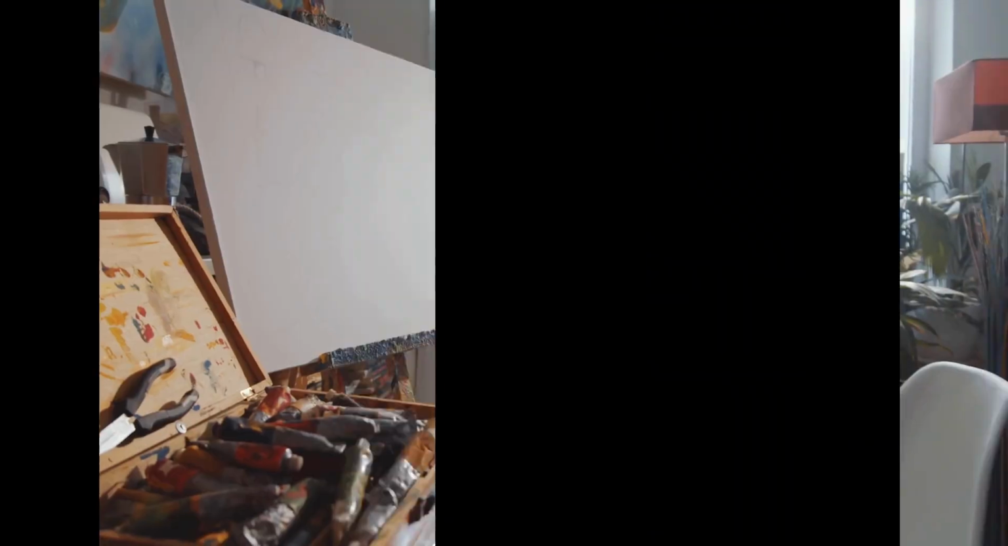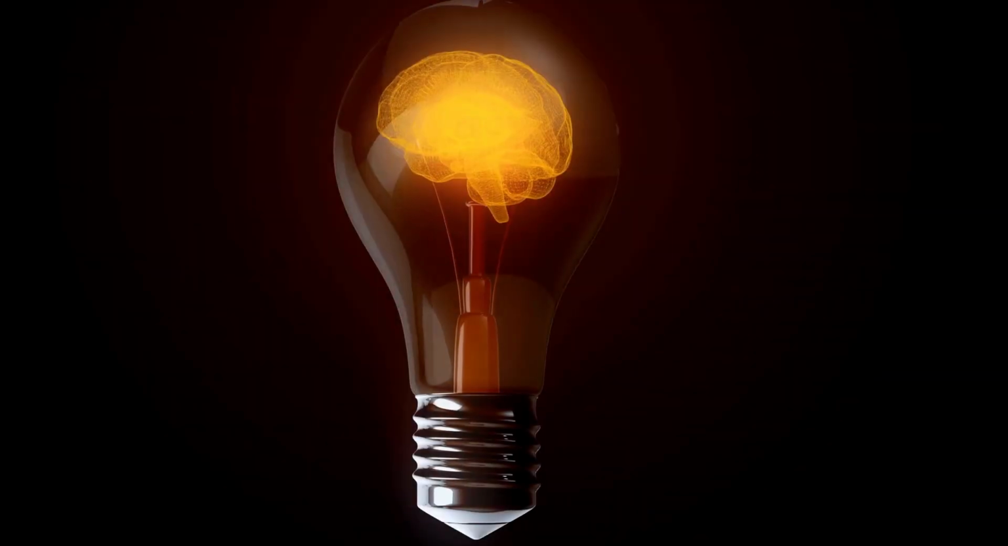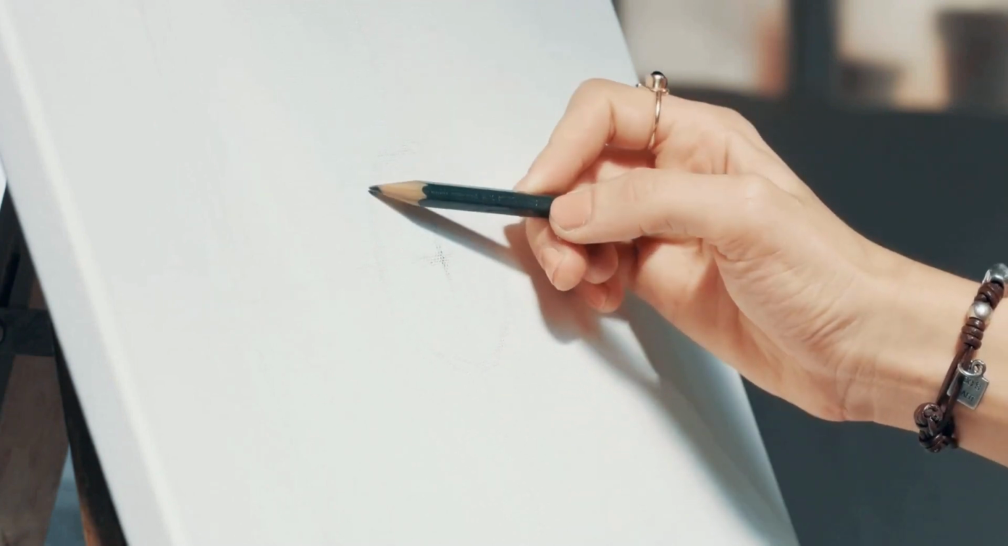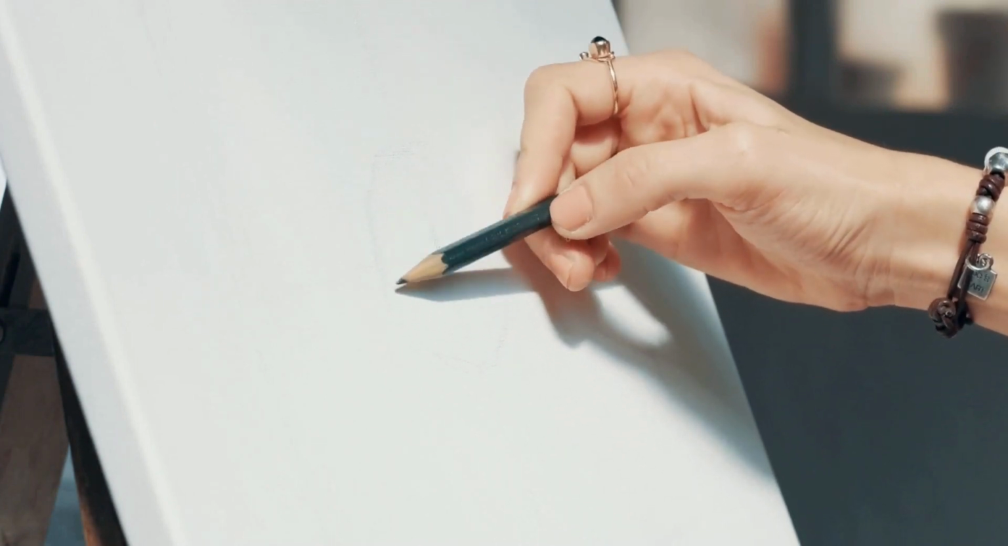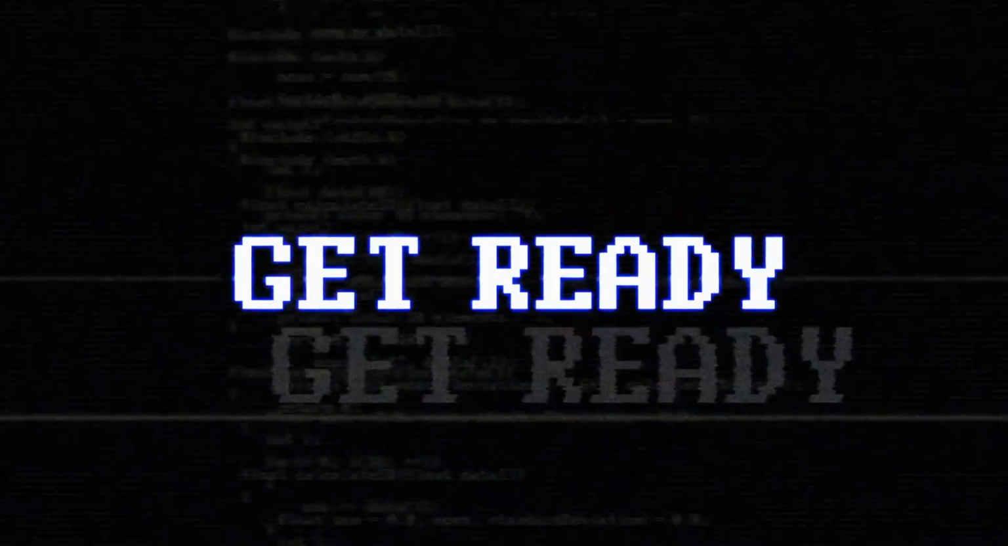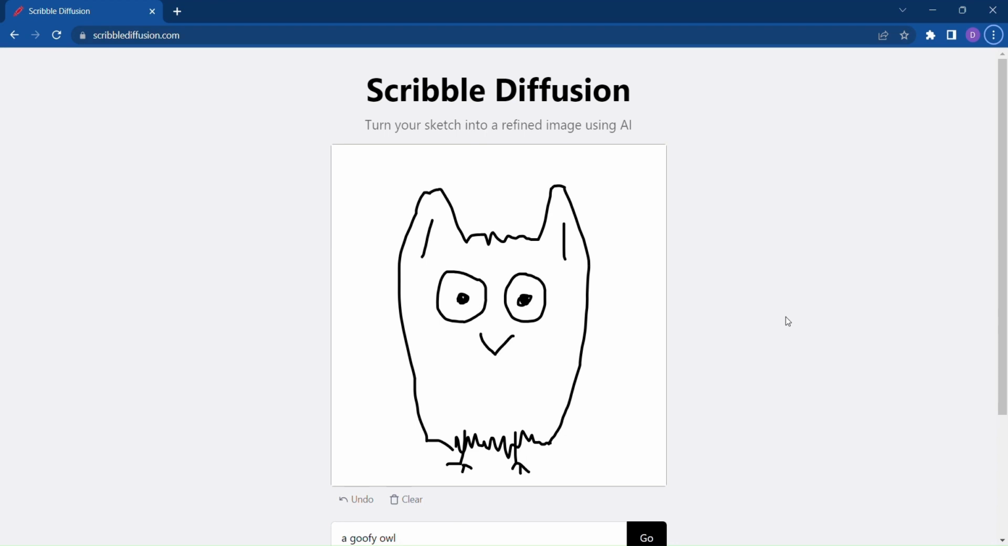Close your eyes and imagine a blank canvas where your wildest ideas take shape with a simple stroke of a pen. Now, what if I told you there's a tool that can transform your sketches into refined images, bringing your imagination to life? Get ready to witness the magic of Scribble Diffusion, the ultimate AI-powered tool for turning your sketches into stunning images. Introducing Scribble Diffusion, where creativity meets artificial intelligence.